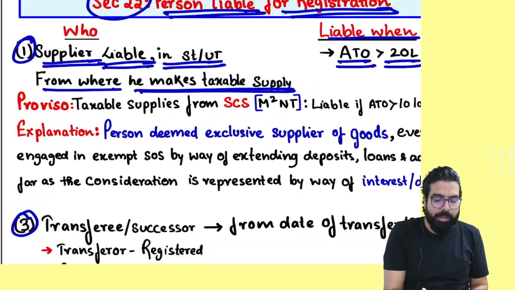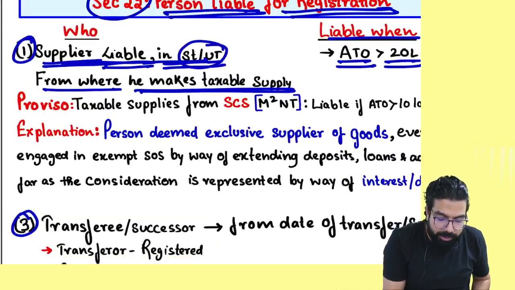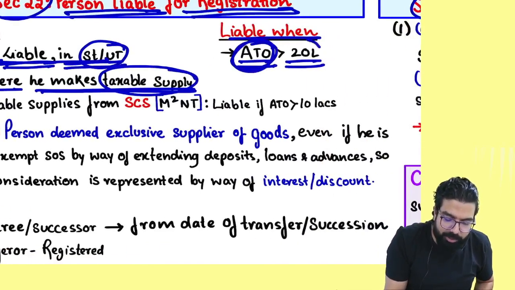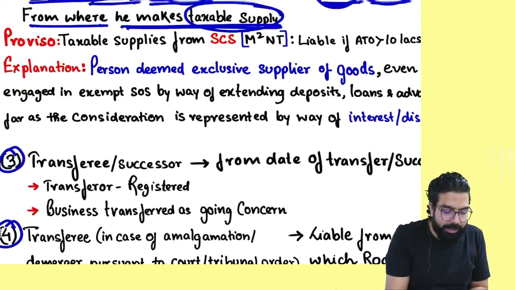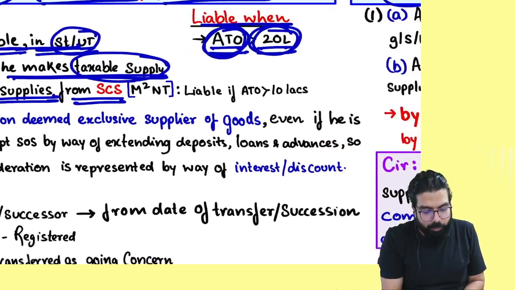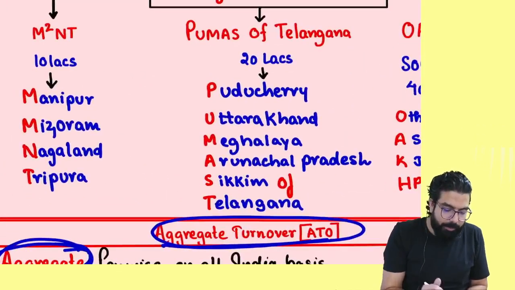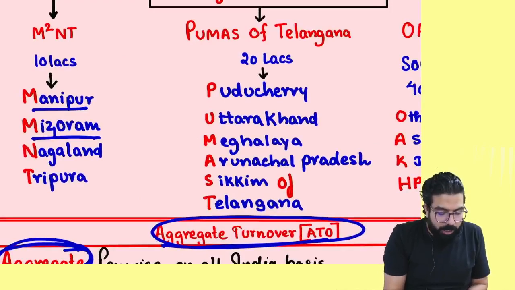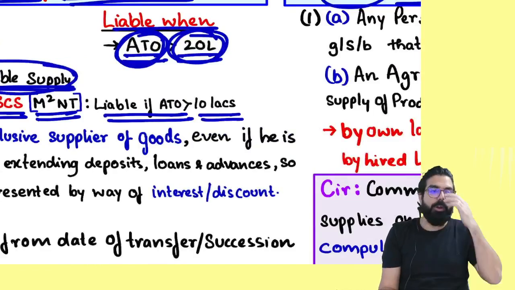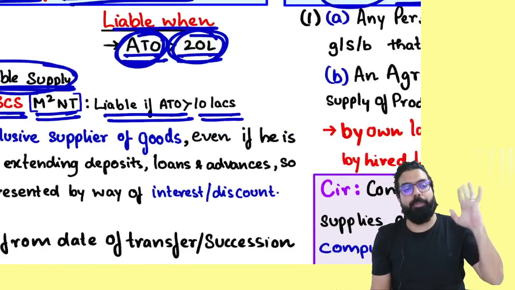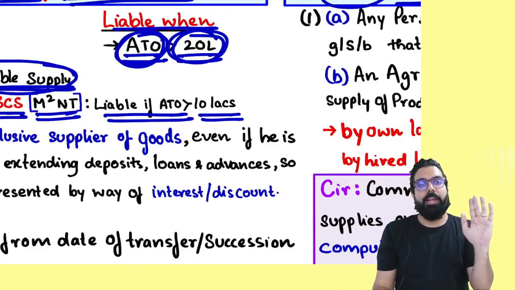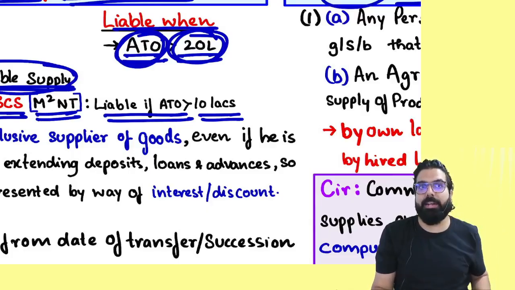They are going ahead and telling that the supplier will be liable in the state or union territory from where he makes taxable supply if his aggregate turnover crosses 20 lakh rupees. Then they went ahead and told the proviso. If you are doing taxable supplies from a special category state, which is M square NT. Sir, what is M square NT? Manipur, Mizoram, Nagaland, Tripura. Then always remember, you will be liable if your aggregate turnover crosses 10 lakh rupees. Normally, the limit is 20. But for M square NT the limit is 10 lakh.